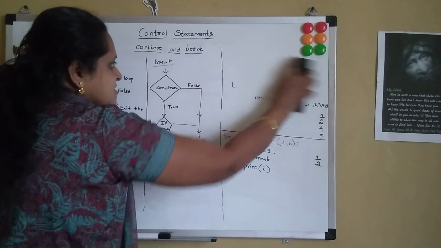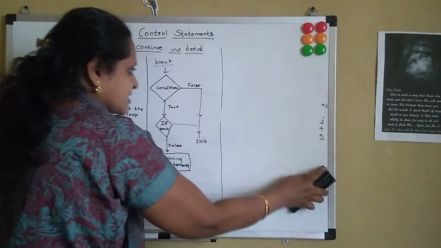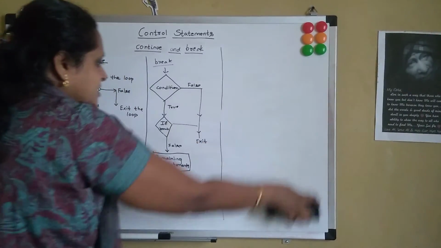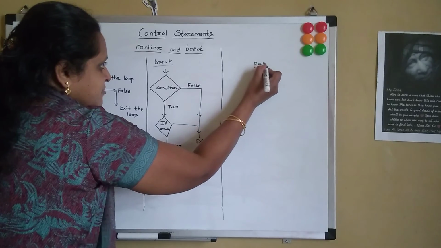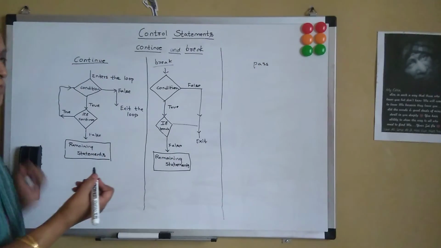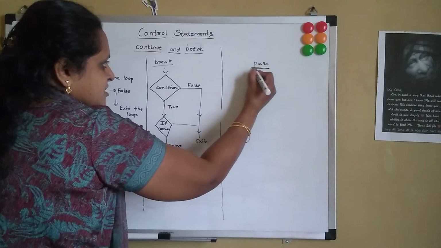Hope so friends, this is clear for you, the break statement and the continue statement. And there is one more statement called pass, which if we give in any, it's just like a placeholder and it does not perform any execution.